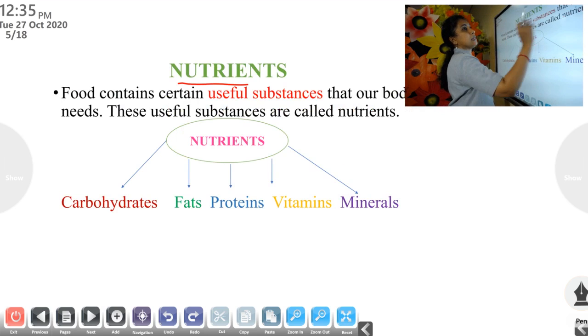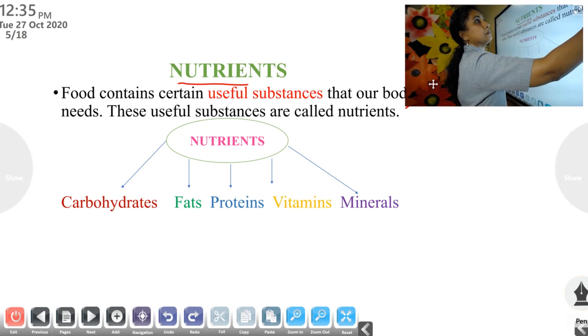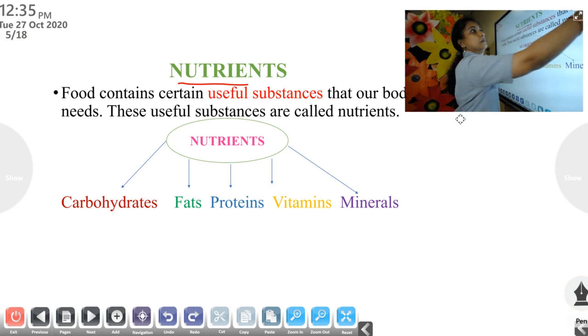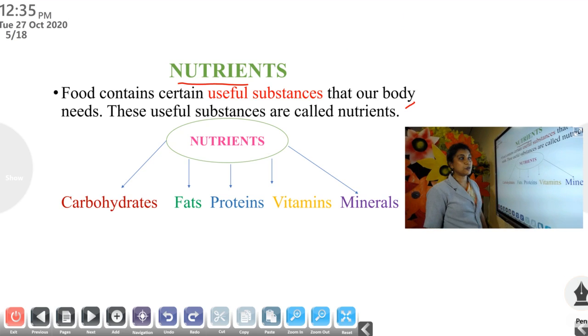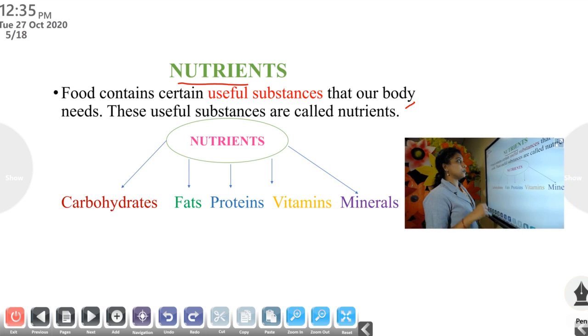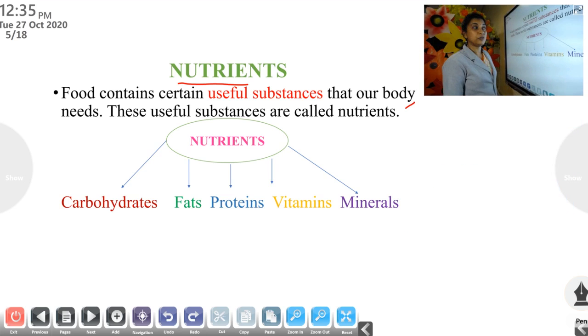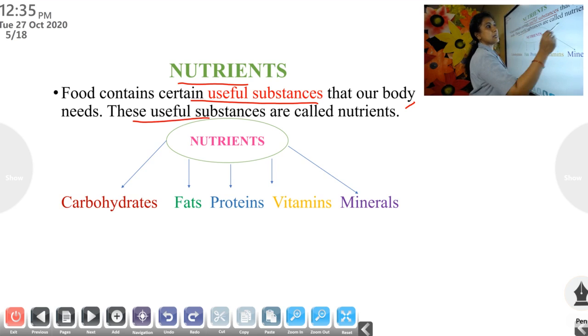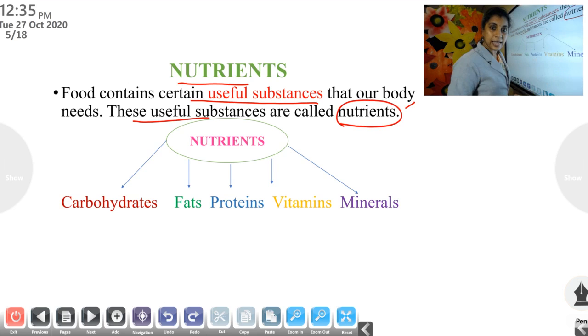Next is about nutrients. Have you heard about this word, nutrients? Yes, I know, you know the word. But what are nutrients? Our food contains certain useful substances that our body needs. Those useful substances are called nutrients.